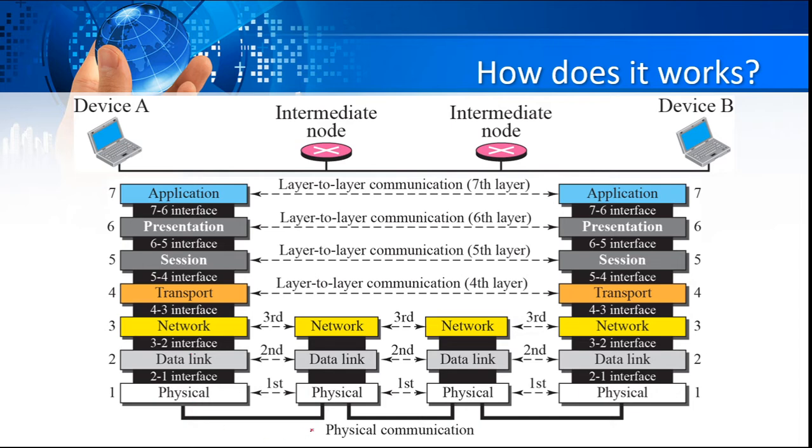Then when it reaches another device, depending on the device type, for example in this diagram we have a router, and a router works at layer 3. The data will be converted back to physical layer, data link layer, and network layer, that is the 3rd layer. At the 3rd layer, the router will understand which device is the sender and which is the receiver.